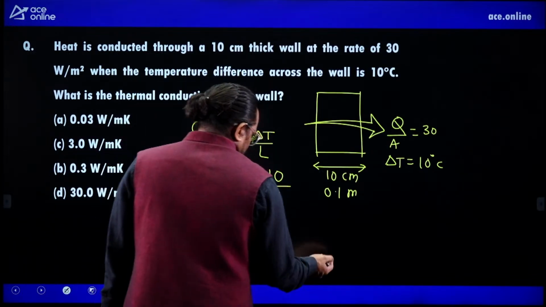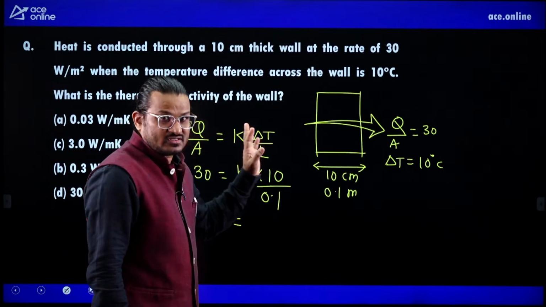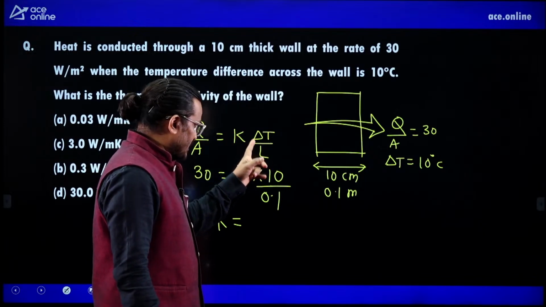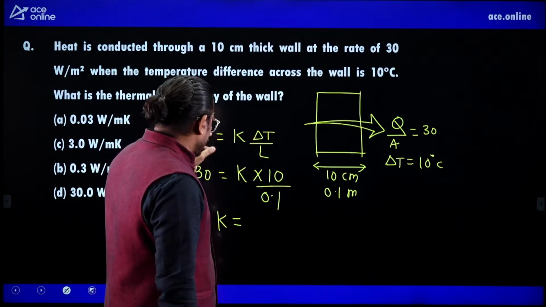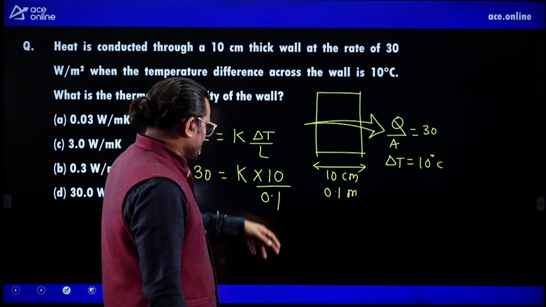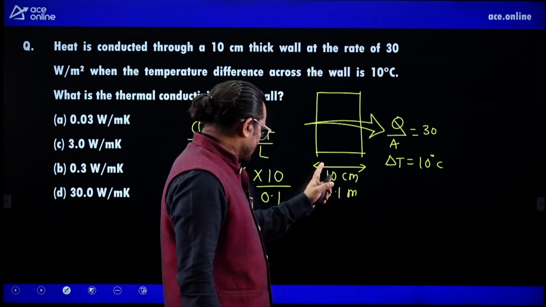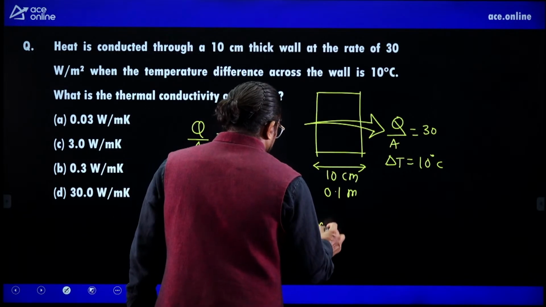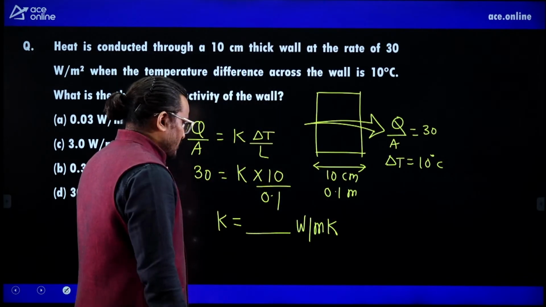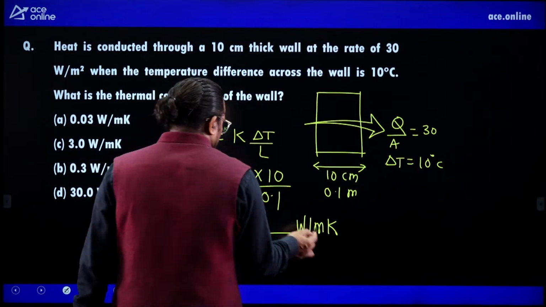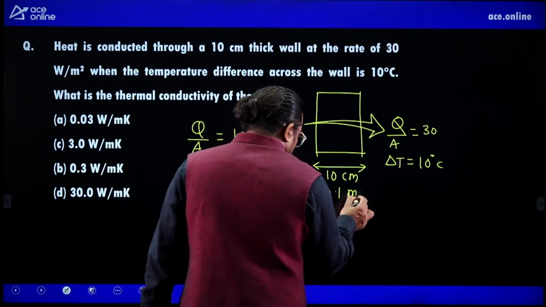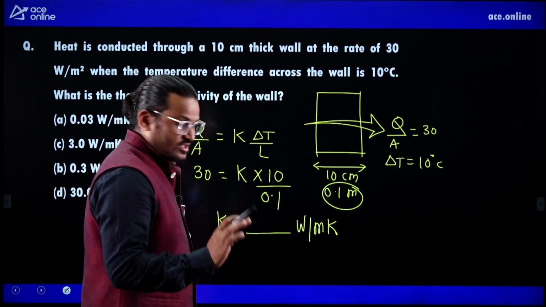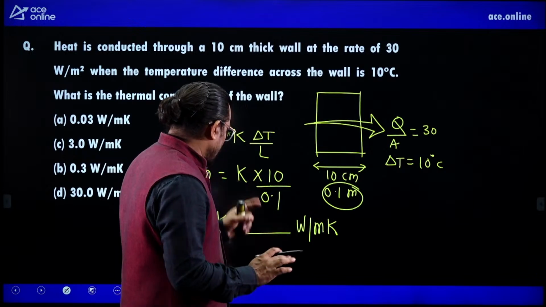So this is simple. Please listen, some students will think, sir, where is the minus? Don't bother about that minus, because that is already adjusted in the delta T. So Q by A is K delta T by L. Here, please listen carefully. Thermal conductivity is given in watt per meter Kelvin, so L should be in meter. So don't put 10 centimeter, the unit will not balance.